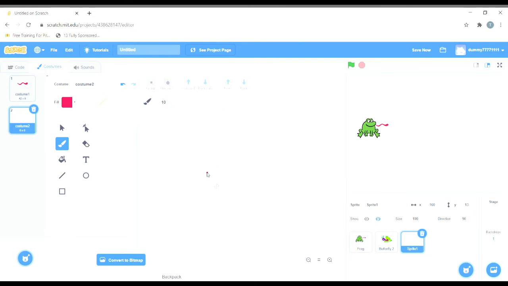Like, how does an explosion look? Something of this sort. So I'll create something like an explosion, and I'll fill it in.